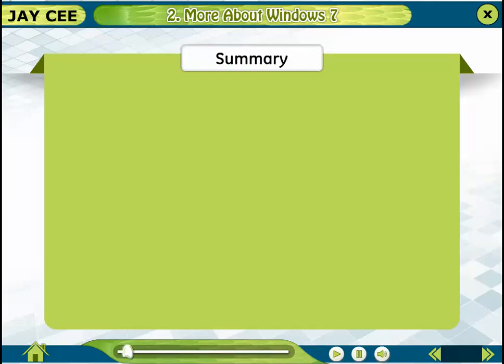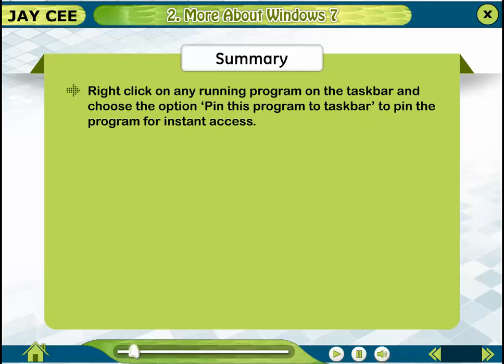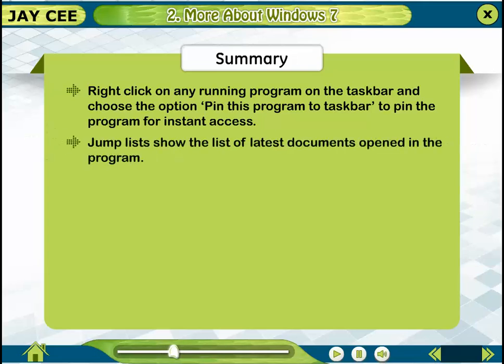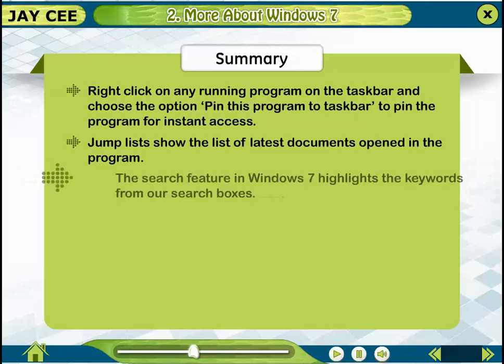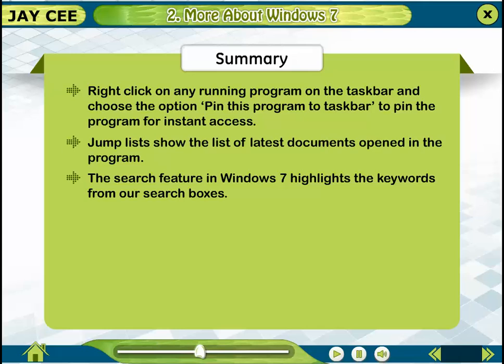Summary. Right-click on any running program on the taskbar and choose the option Pin this program to taskbar to pin the program for instant access. Jump lists show the list of latest documents opened in the program. The search feature in Windows 7 highlights the keywords from our search boxes.